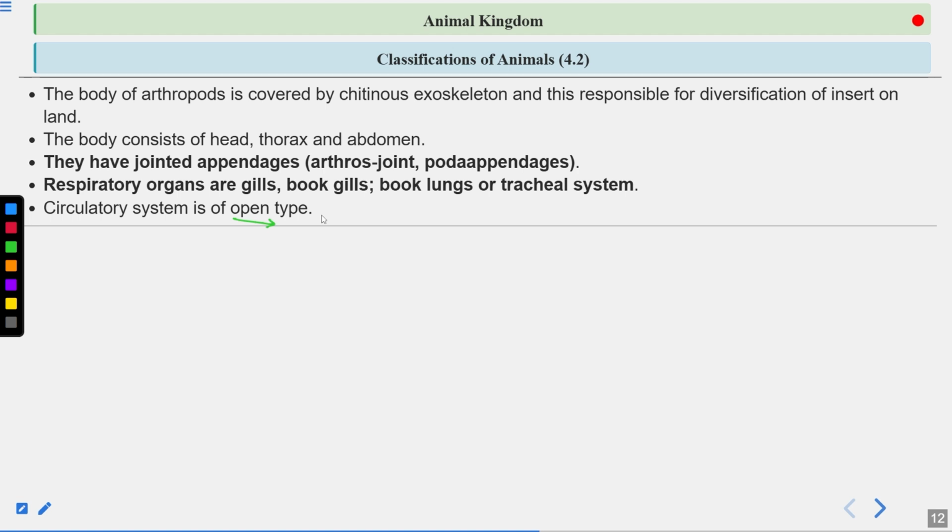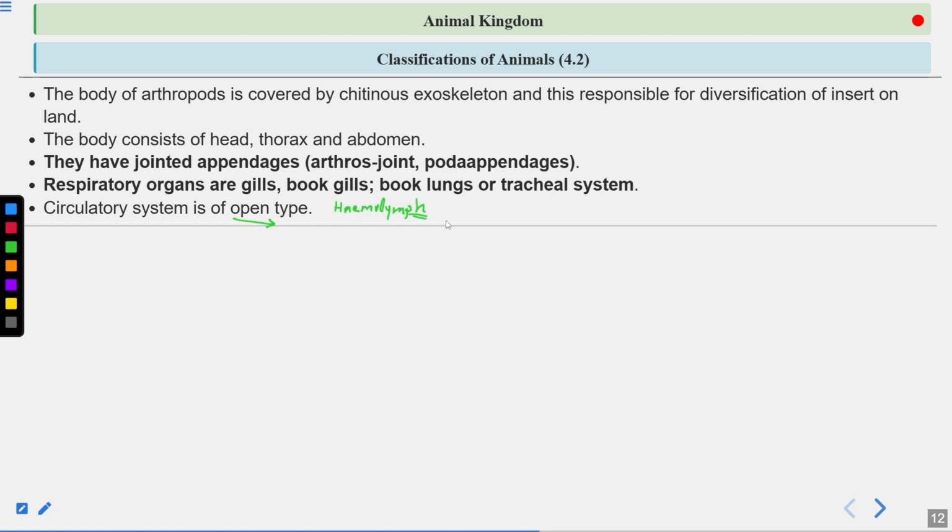They have hemolymph, which is the blood in the insects. Remember this. They have the heart, and this heart will pump the hemolymph. They don't have any closed vessels. Clear? Now the organs of these insects are directly present in the hemolymph.